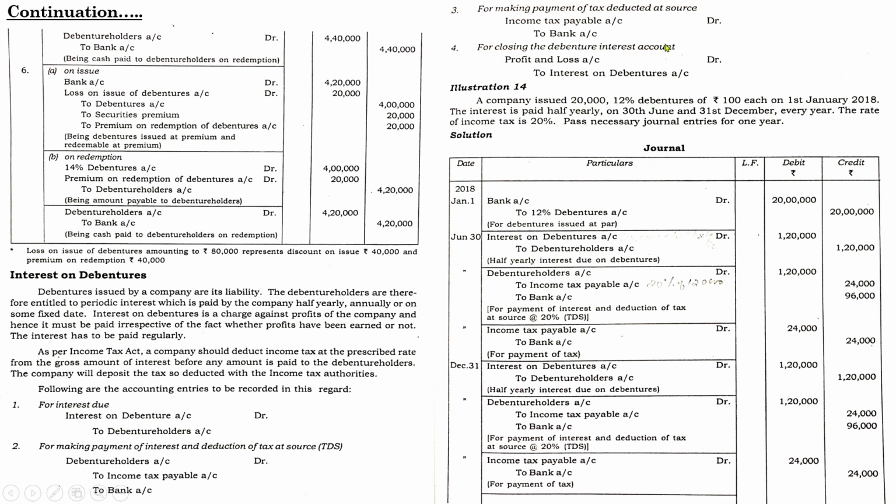So that is why we are writing this entry by the end of the December. So the entry will be profit and loss account debtor to interest on debentures. So now we are going to charge the interest against the profit.